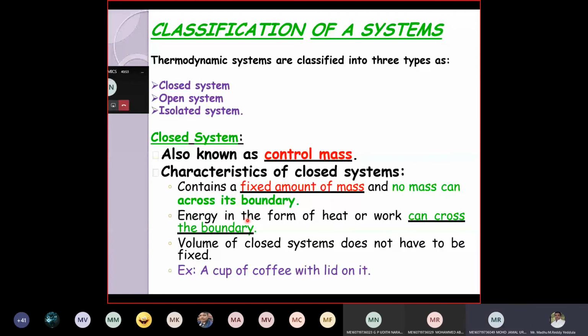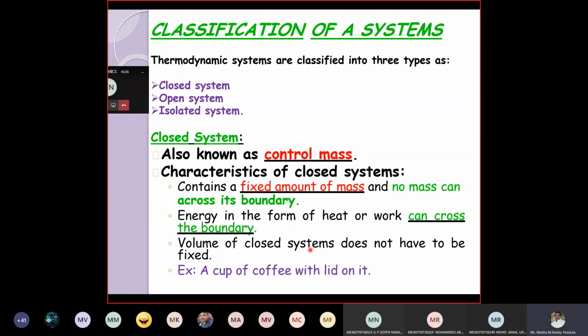But energy in the form of heat or work can cross the boundary, right? Because the windows are open, the heat can enter and leave, hot air can enter, or cold air can enter, and hot air can leave. Got it? Mass cannot cross the boundary, but energy can cross the boundary. That is the case of a closed system.